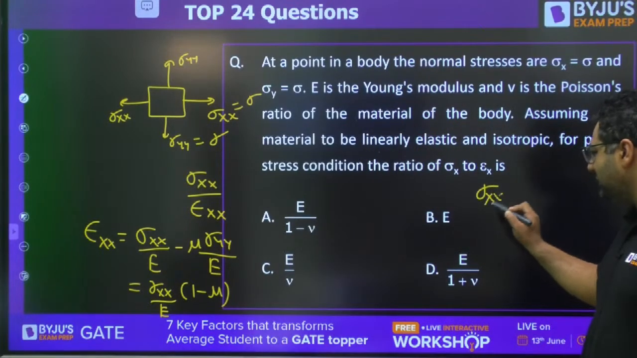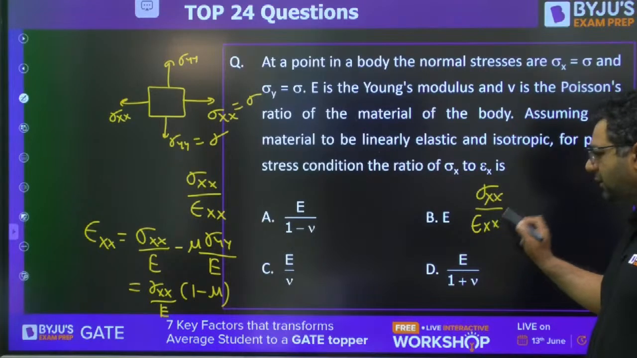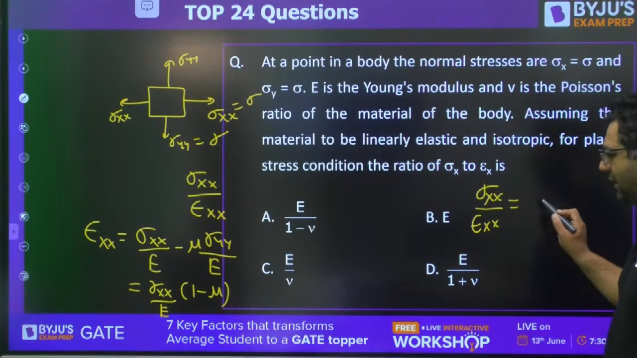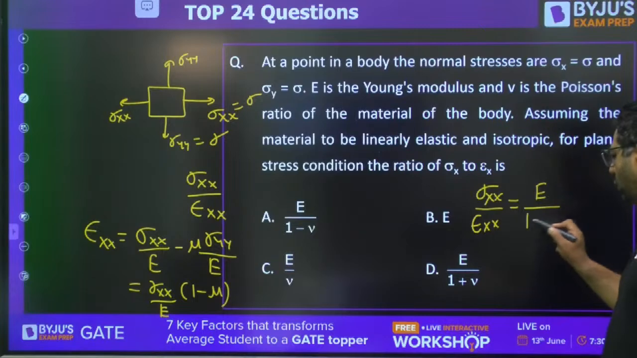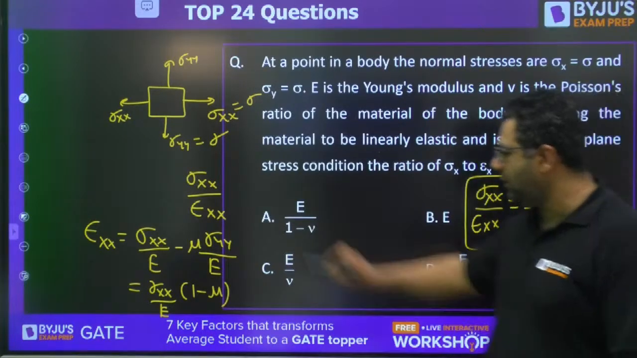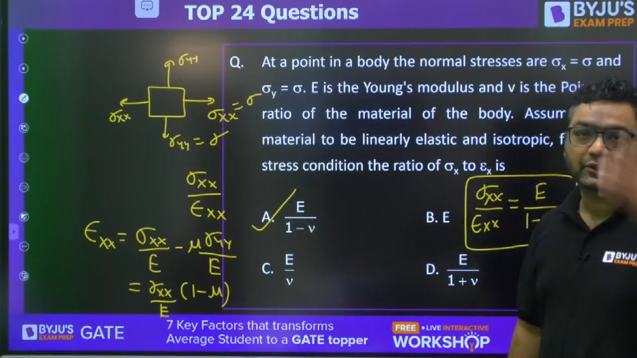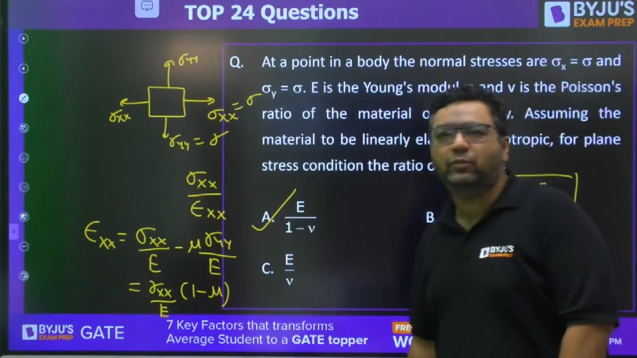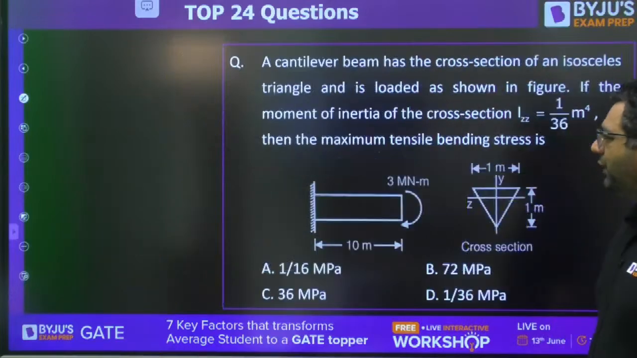So sigma xx by epsilon xx will be equal to E by 1 minus mu. So the answer to this question is A. A is the right answer. Wonderful, guys. Rakesh, Anubhav, Pejal, very good.